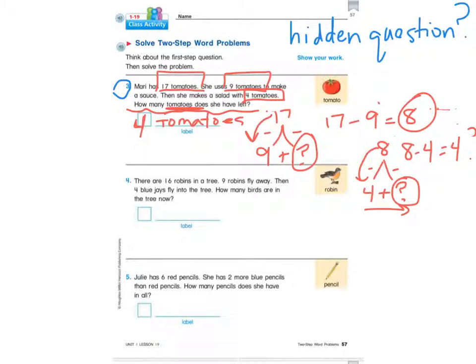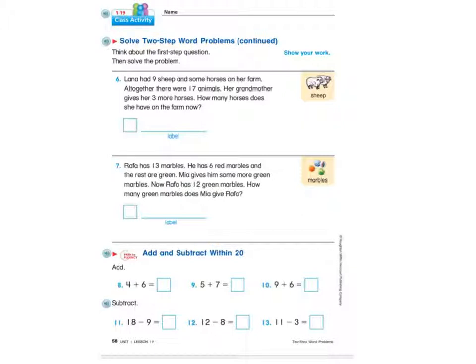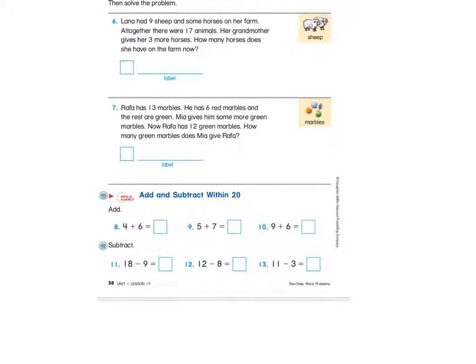Okay, you're going to go ahead and try and solve number 4, 5, and then on page 58 you're going to also answer number 6 and 7, doing the same thing, trying to find the hidden question first. And then on the very bottom of this page is going to be some subtraction and adding practice for you. Go ahead and finish those student activity book pages and then come and bring them to Mrs. Gilmore to check when you're done.